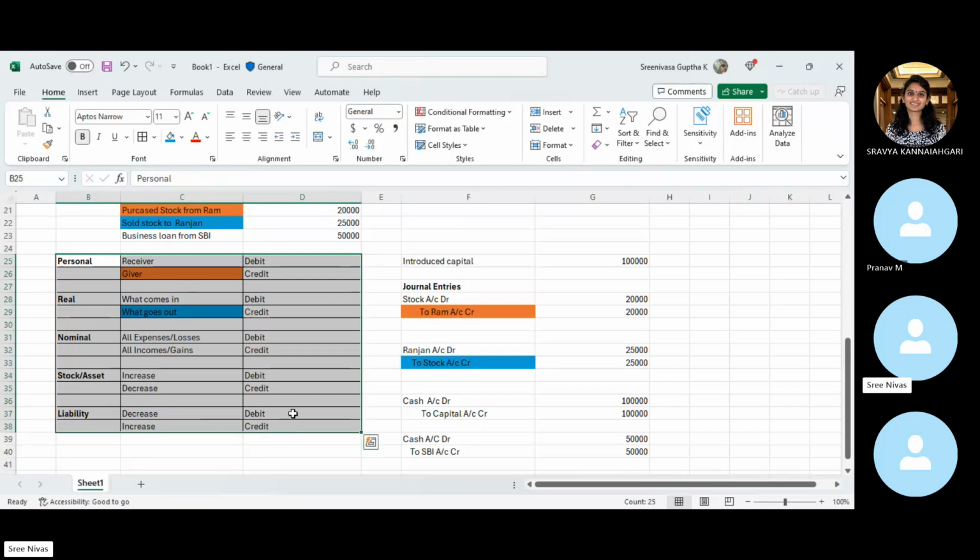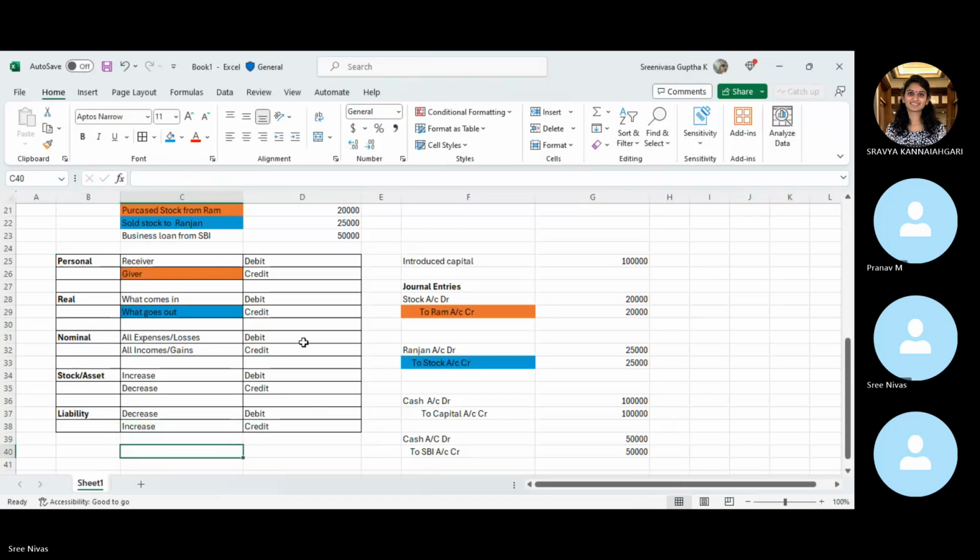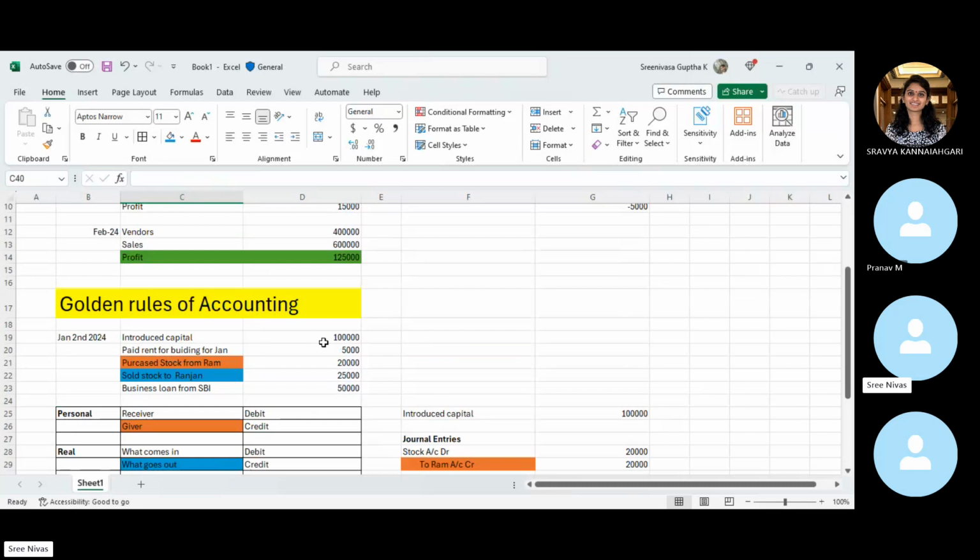How to record these transactions and how not to record them, we will see in the coming sessions. In the earlier days of accounting, before software and Excel sheets, a lot of businesses used to record in physical books.